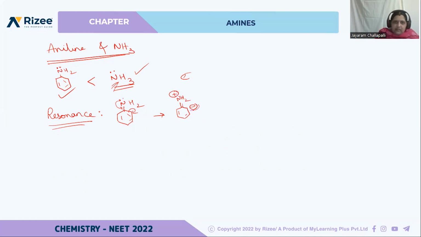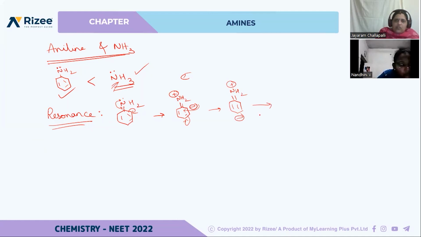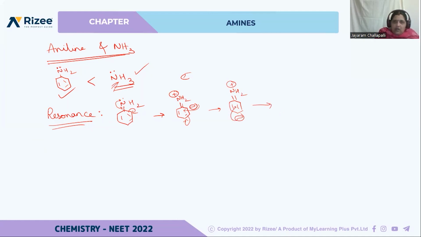This goes here and same thing happens here. To satisfy the positive charge on nitrogen, it continuously goes on moving, forming resonating structures. So like this, it's going to